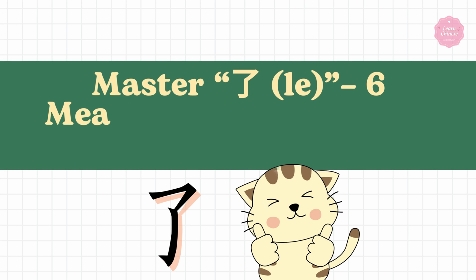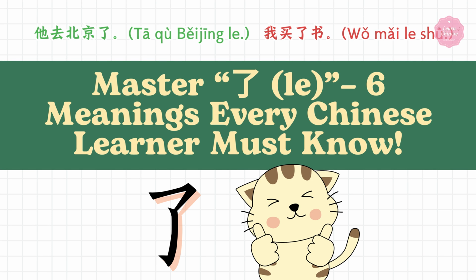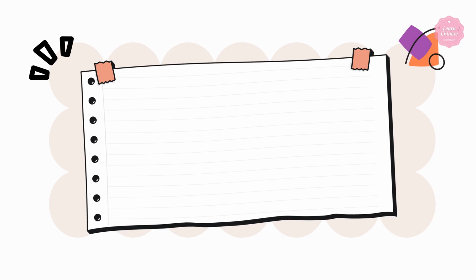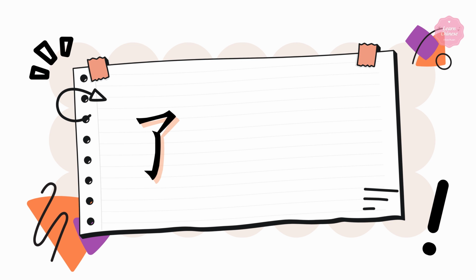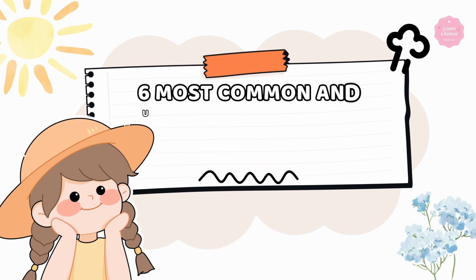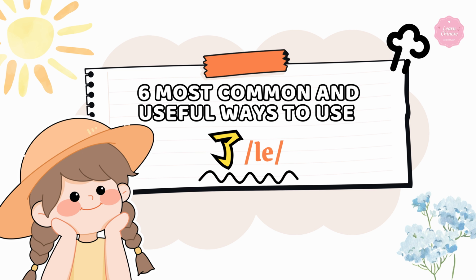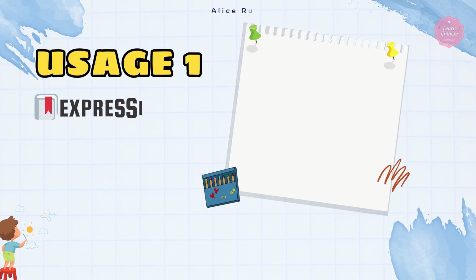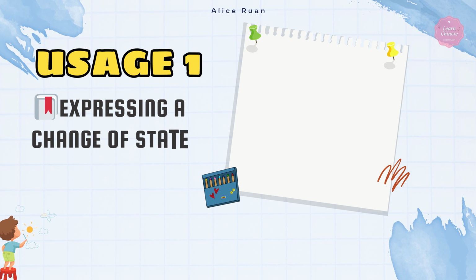Master le. 6 meanings every Chinese learner must know. If you're learning Chinese, you've definitely come across the little word le, short but super confusing. It can change tense, meaning, and even emotion in a sentence. Today I'll show you the 6 most common and useful ways to use le, with simple examples you will never forget. Usage 1. Expressing a change of state.